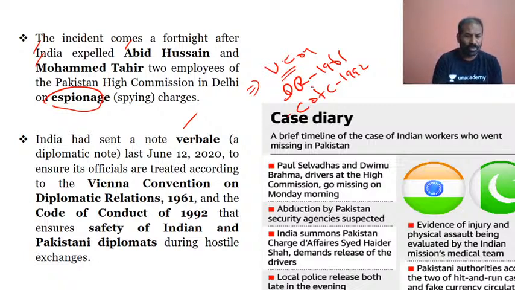Okay, is the voice clear? Siddharthan, is the voice clear? Is it buffering?